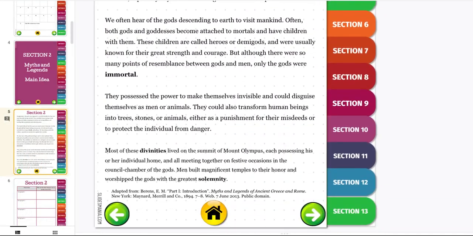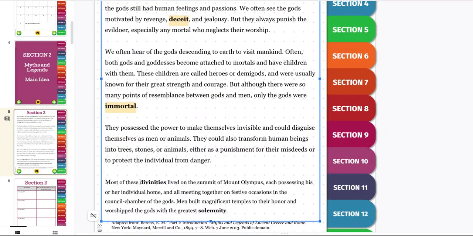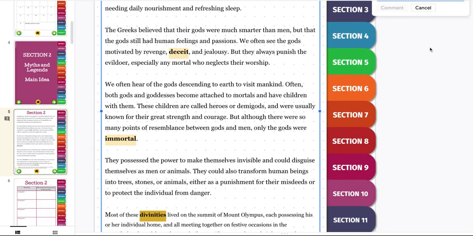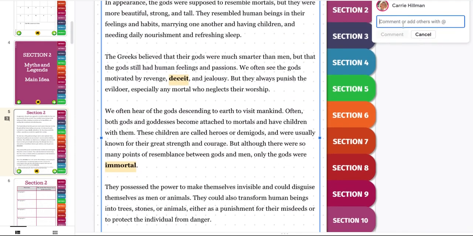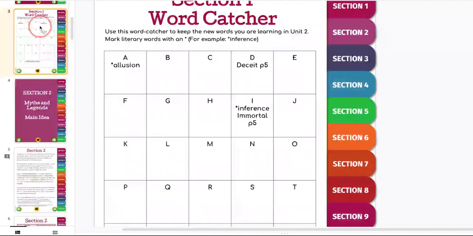All right, we're going to come down to divinities. Most of these divinities lived on the summit of Mount Olympus. I know the word divine, and that means above or better than. So a divine being is just another word for god or goddess. So it's somebody that's above a human. So I'm going to add divinities, page 5.